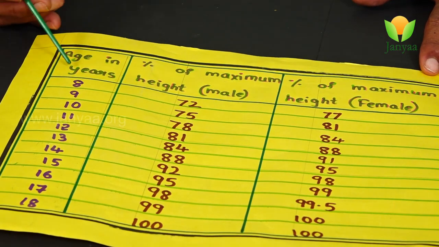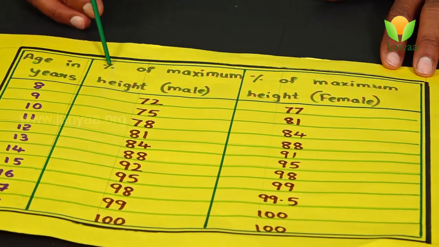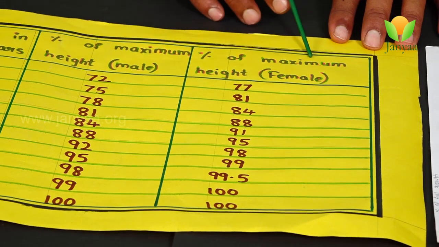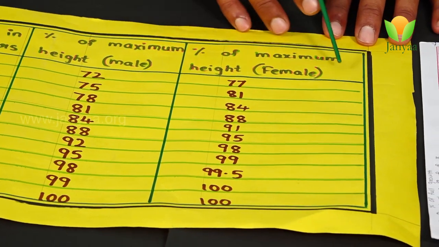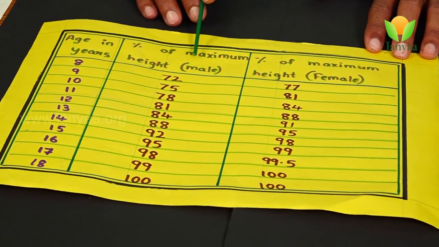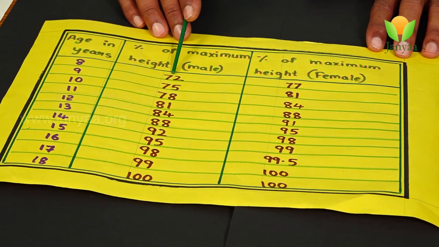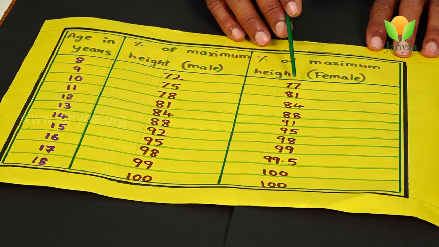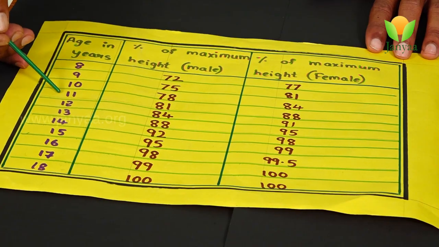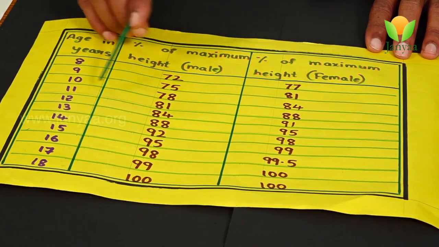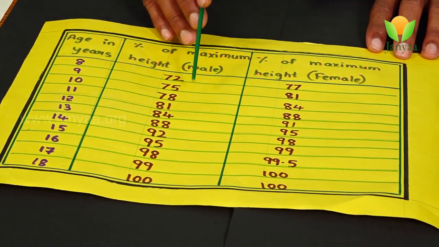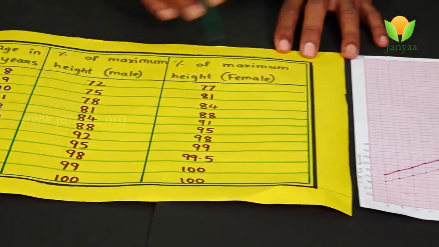In the first column we have mentioned age in years, in the second column the percentage of maximum height in males or boys, and in the third the percentage of maximum height in females or girls. If you observe this table, at the age of 8 years, boys will have completed 72% of their maximum height. In the girls, 77% of the maximum height will be completed. If you go from 8, 9, 10, 11, 12, 13 years, you can observe the percentage of growth rate in boys and girls.